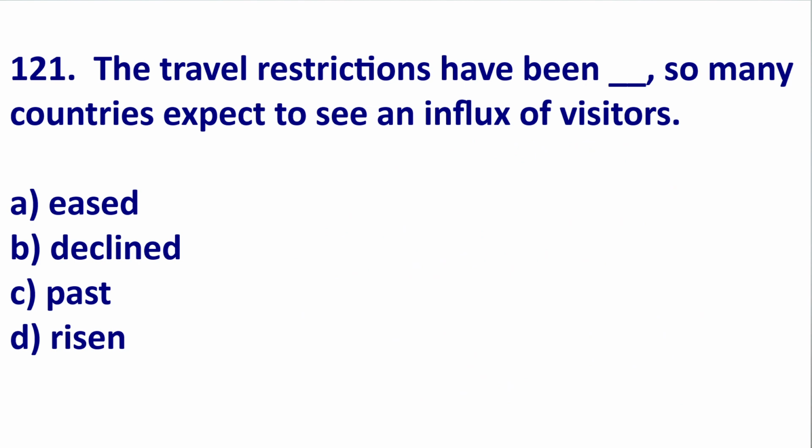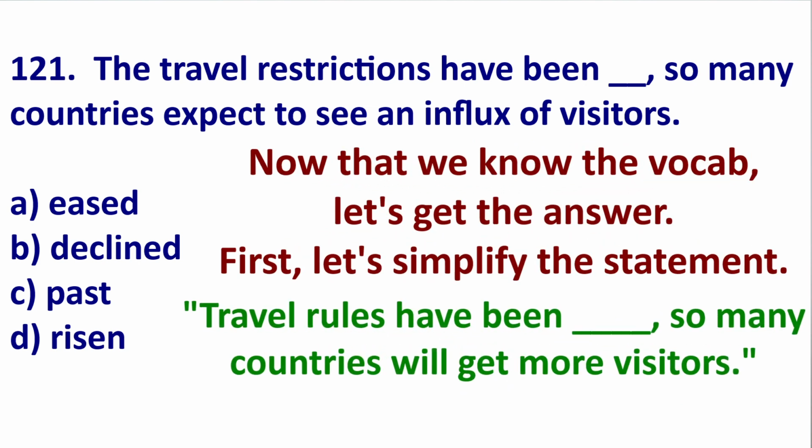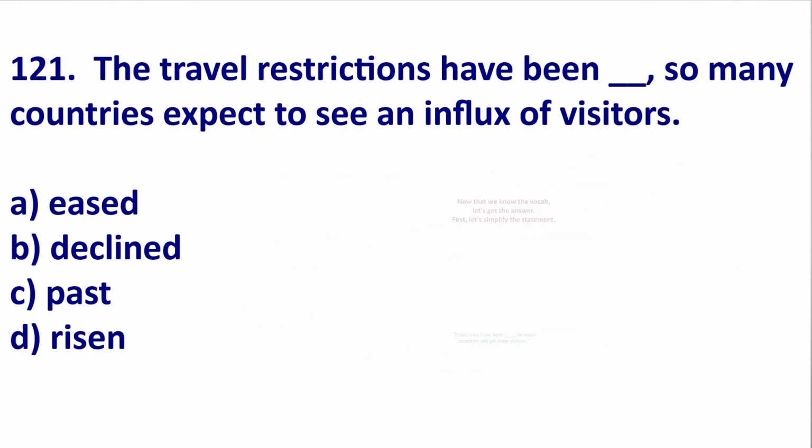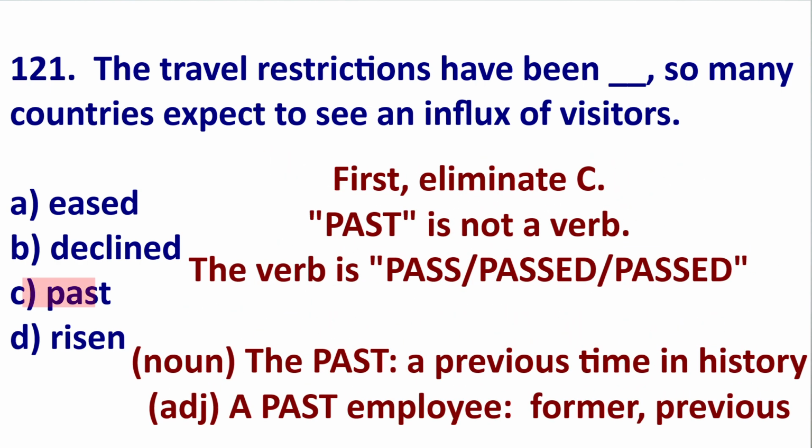Now that we know the vocab, let's simplify the statement. The travel rules have been blank, so many countries will get more visitors. Okay, let's get the answer. First, eliminate C. Here, the past is not a verb. It is talking about a previous time in history. Do not confuse it with P-A-S-S-E-D. It is being used as, in the past, people usually paid in cash.